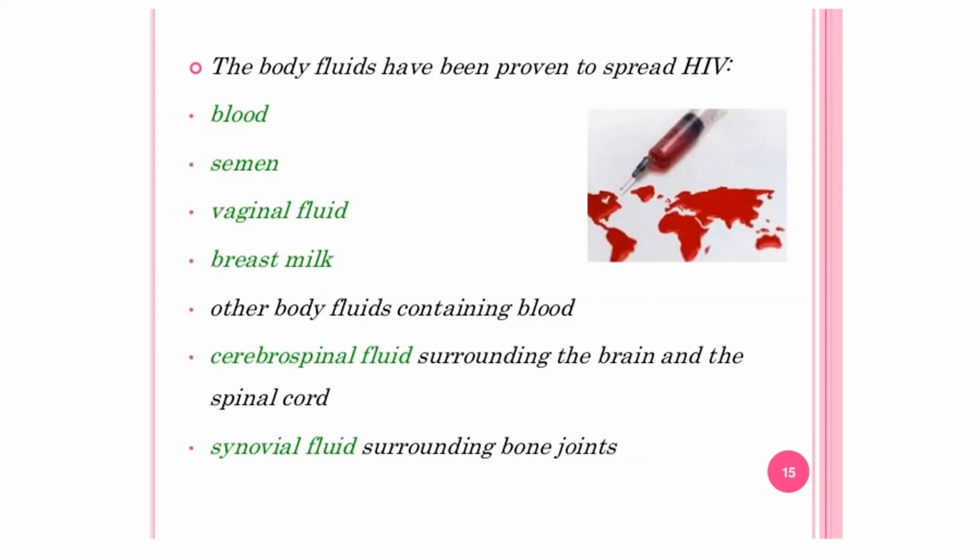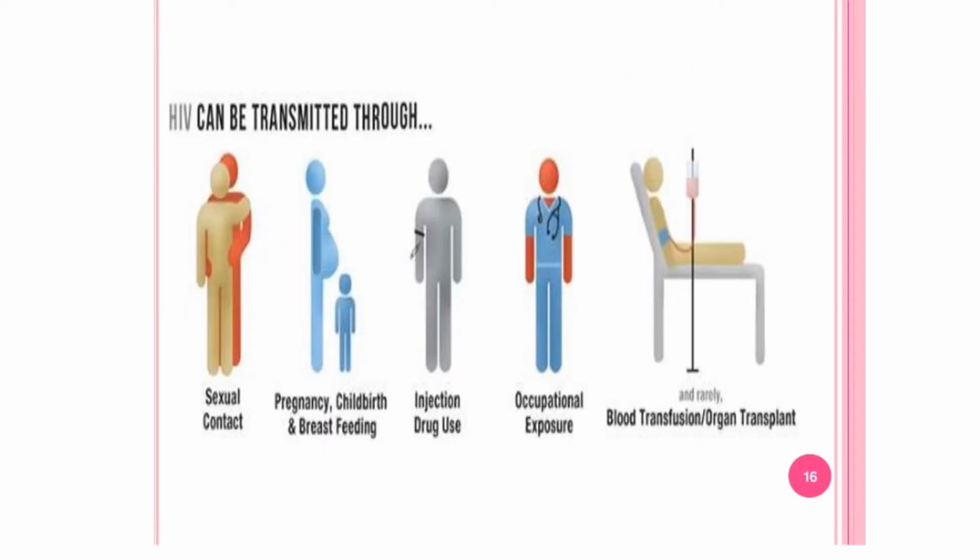The body fluids that have been proven to spread HIV are blood, semen, vaginal fluid, and breast milk. Other body fluids containing blood, the cerebrospinal fluid that surrounds the brain and the spinal cord, and the synovial fluid that surrounds the bone joints. This picture elaborates the transmission of HIV.